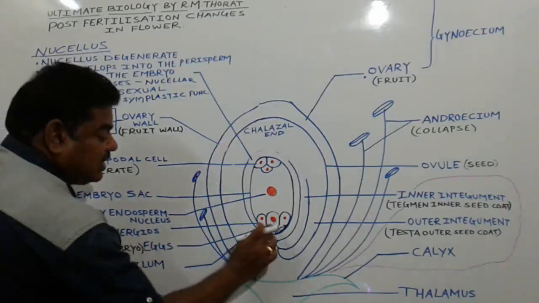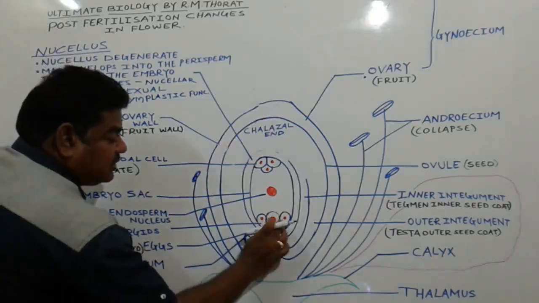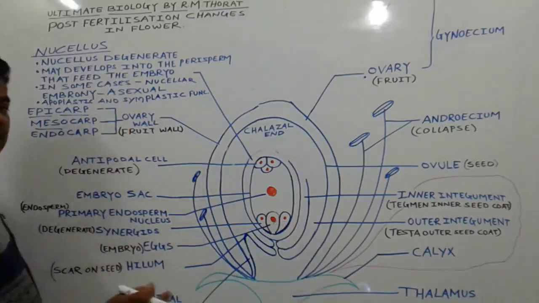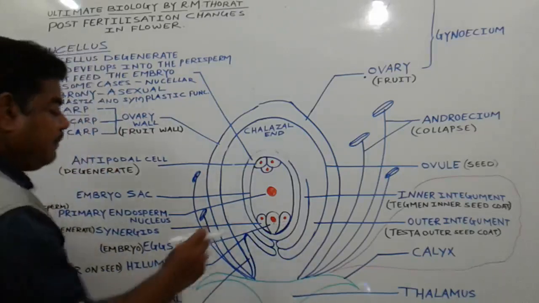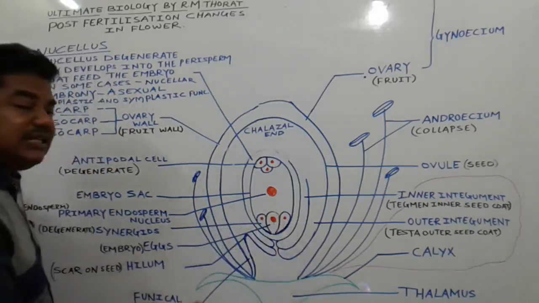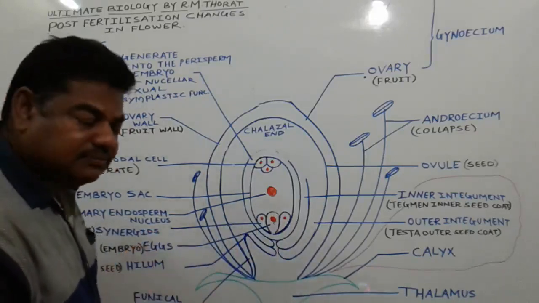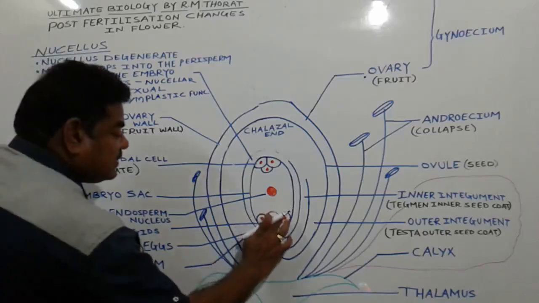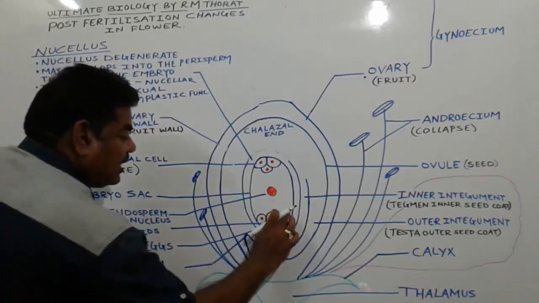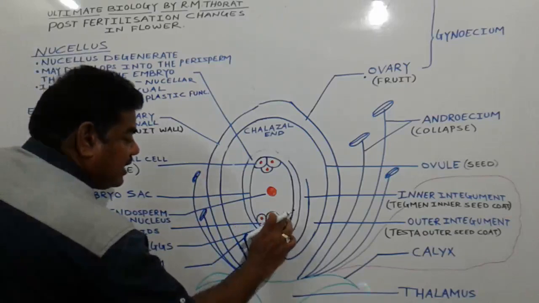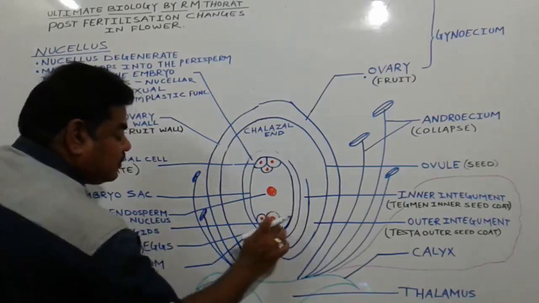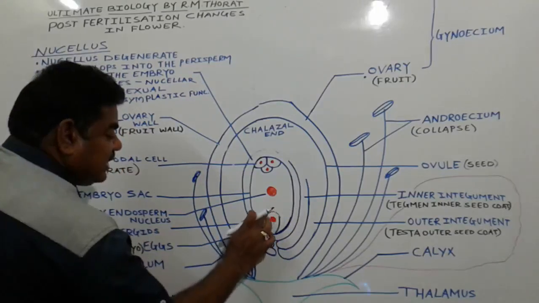After fertilization, this egg, which is surrounded by these two supportive cells, we call them synergids. Now there is no function of these synergids after fertilization. So these are both synergids. One synergid gets dissolved at the time of pollen tube entry, and the other synergid also gets dissolved like this.